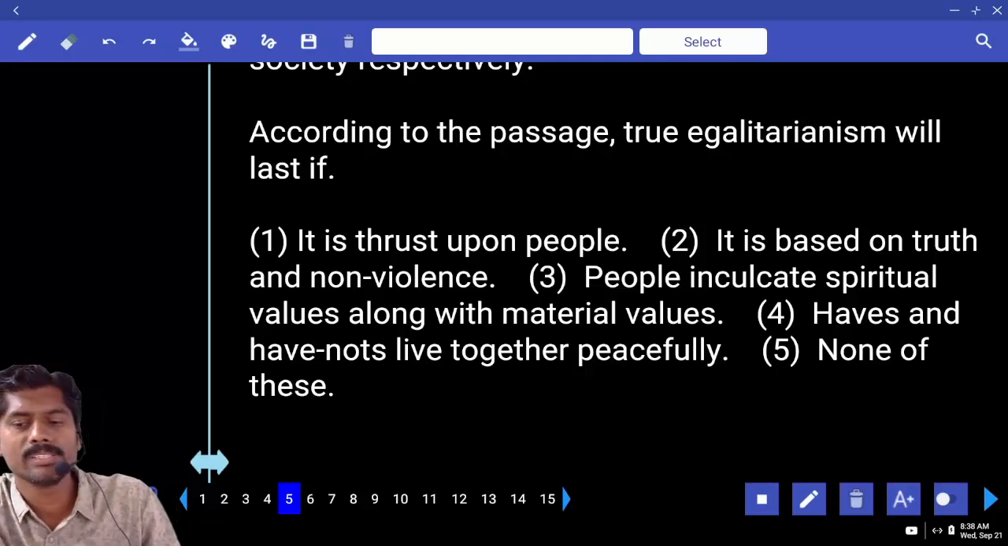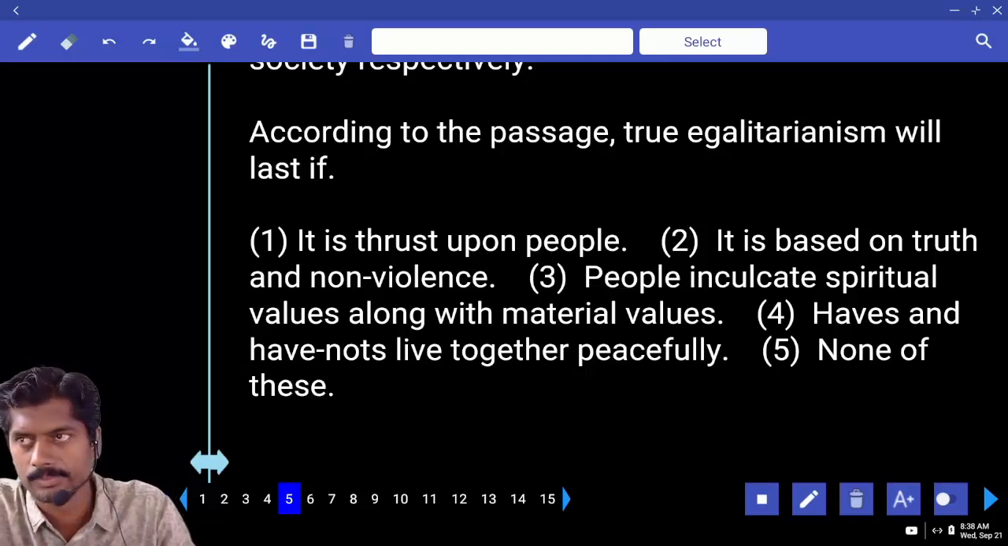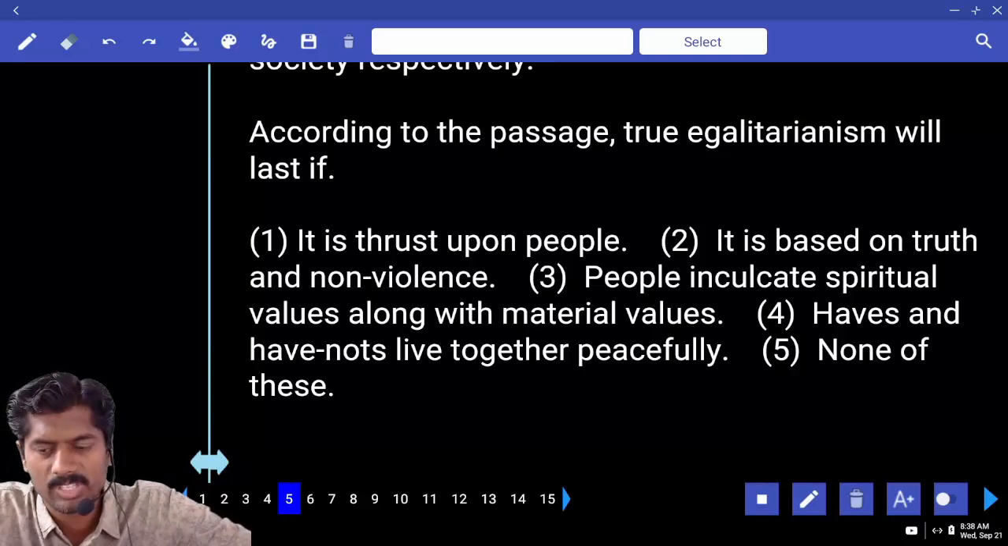True egalitarianism will last if, egalitarianism survives when? If it is forced upon people, if it is based on truth, non-violence, people inculcate spiritual values along with the material values, haves and have-nots live together peacefully. Answer.